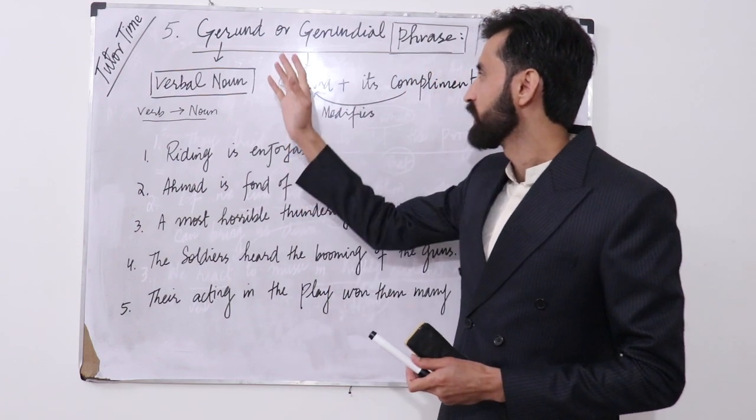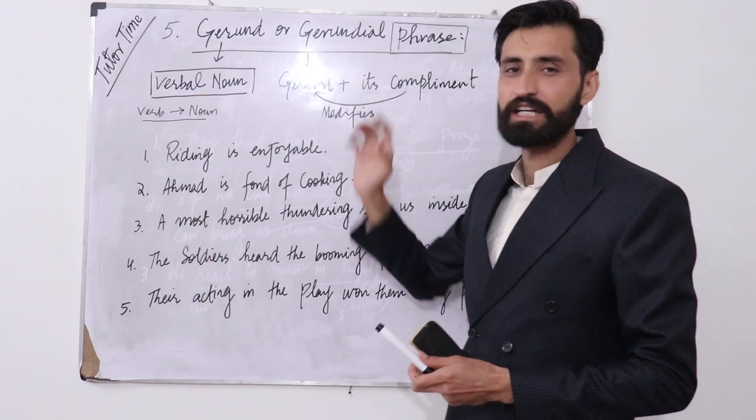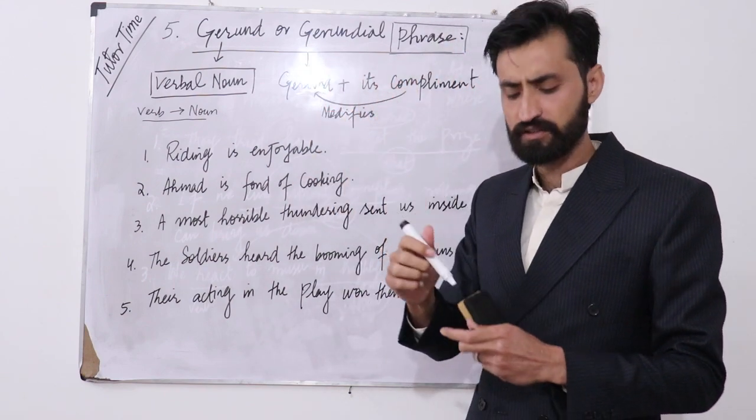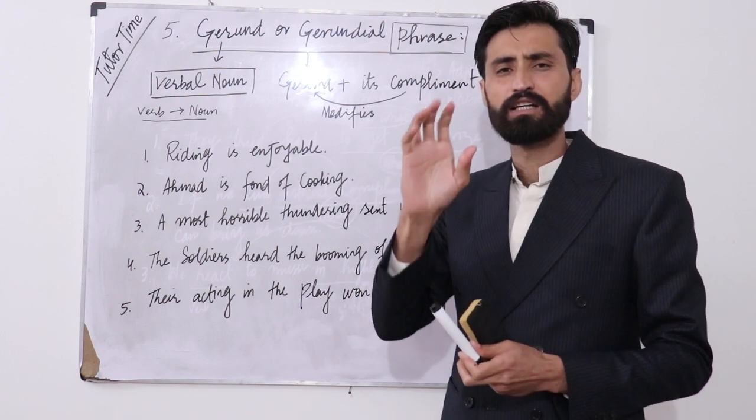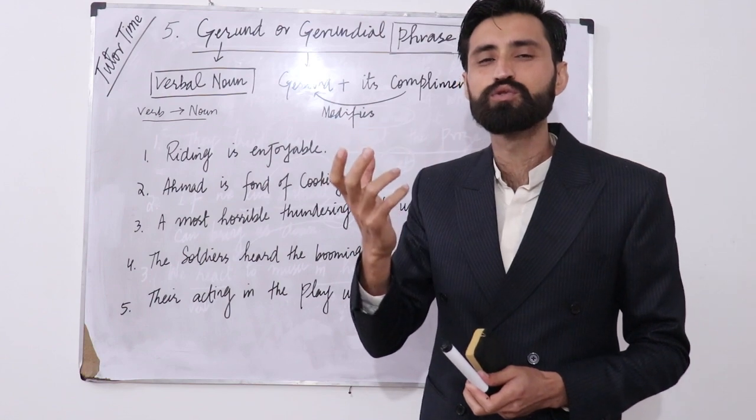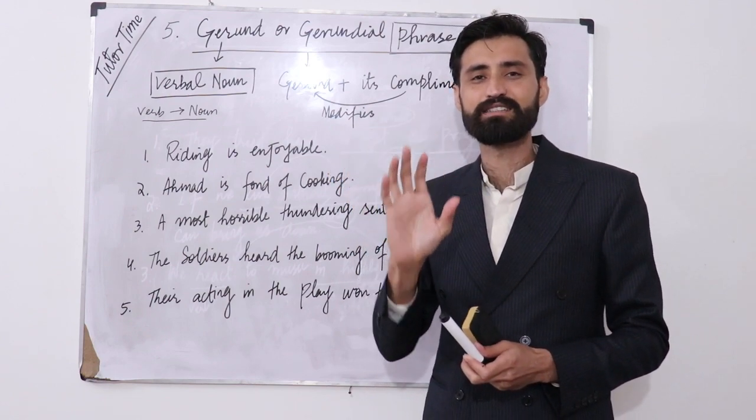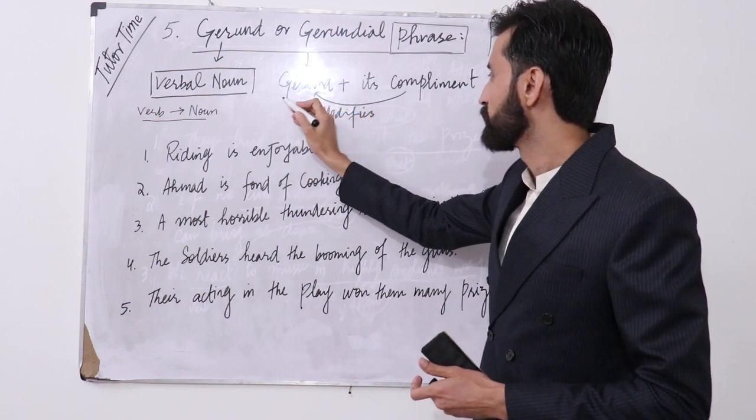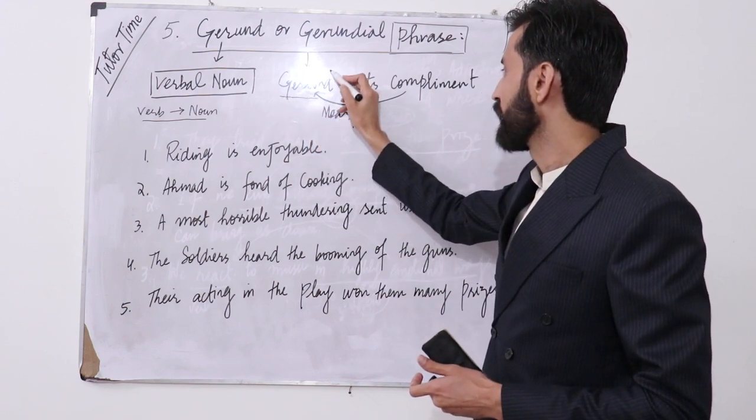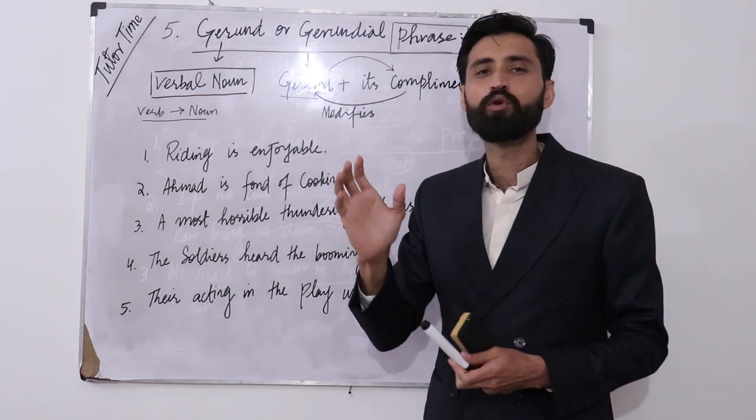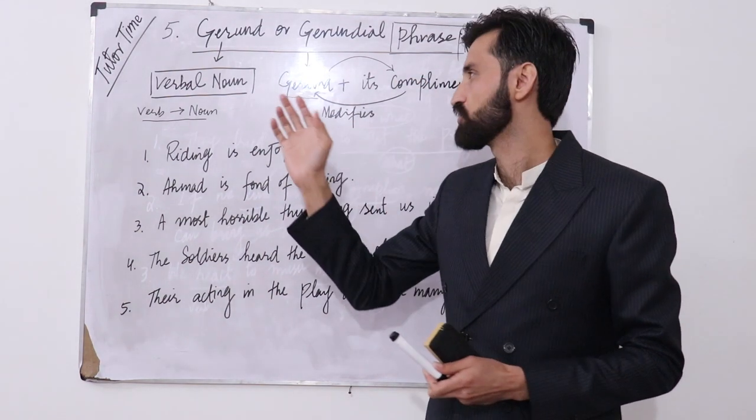Okay, now let's talk about gerund or gerundial phrase. So we all know what a phrase is. A phrase is basically a word or a combination of words which do not provide us complete sense. Okay, so a gerund phrase is basically comprised of a gerund and its complement. Complement means that it modifies the gerund.